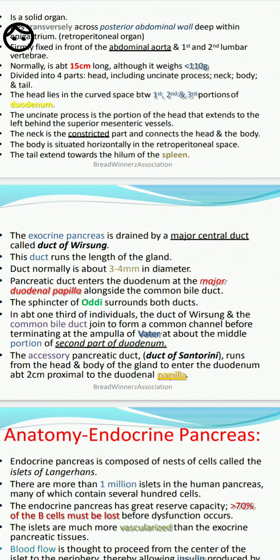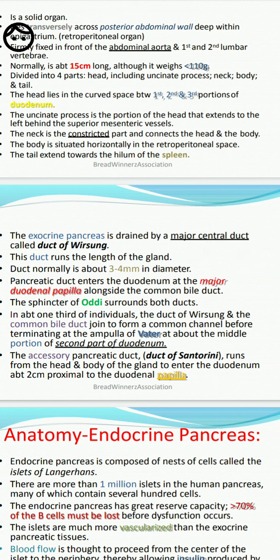But the duct is normally 3 to 4 mm in diameter. The pancreatic duct enters the duodenum at the major duodenal papilla alongside the common bile duct. Actually, here we have the sphincters. The main work of a sphincter is controlling the flow of fluids. Here also is the sphincter of Oddi. In this region, the pancreatic sphincter is called the sphincter of Oddi, surrounding both the ducts.